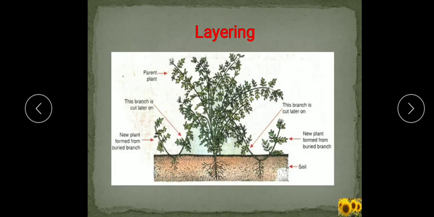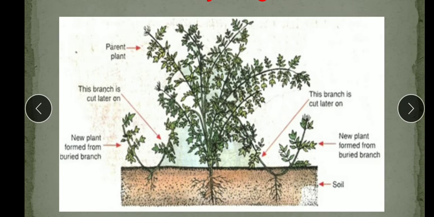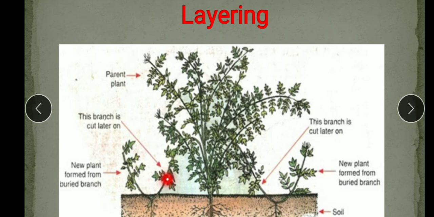Now layering. Layering, in this method what happens? A branch of the plant is bent. You can see the branch of the plant is bent and a part of it is covered by soil, and after a few days roots develop from the branch planted in the soil. It grows into a new plant. Okay, so the branch is then cut off from the main plant, because you see here, as the roots develop, this branch is cut off from the main plant and it grows further into a new plant.